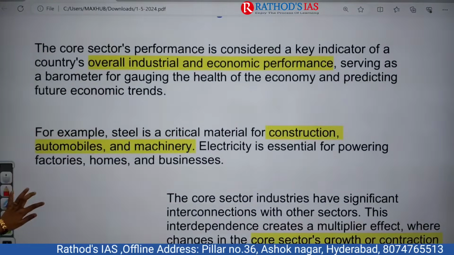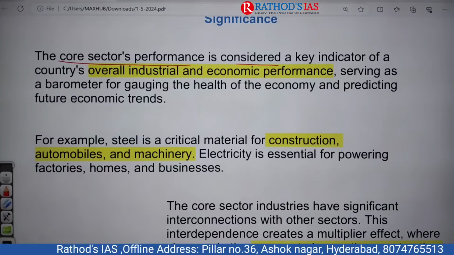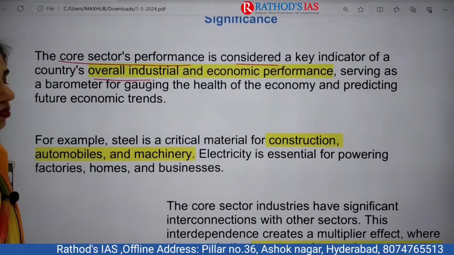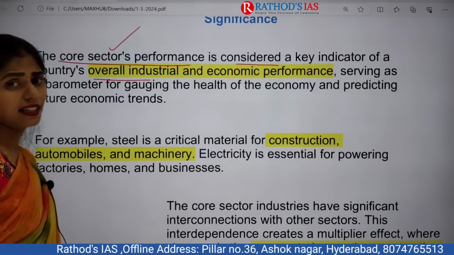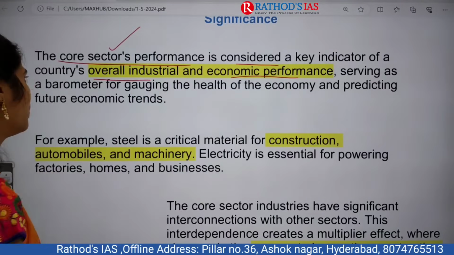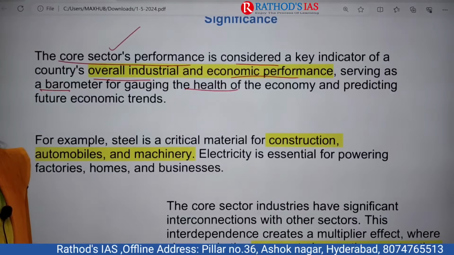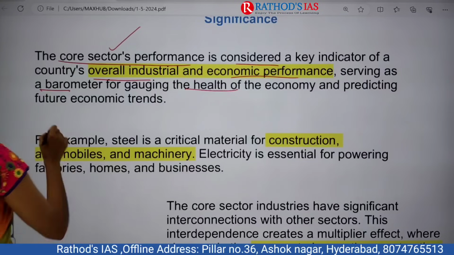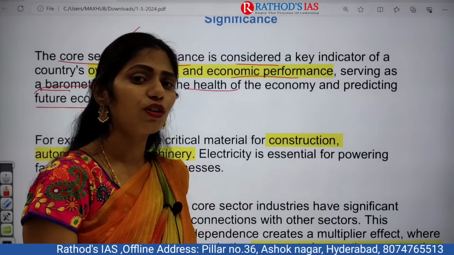What is the significance? The core sector's performance is considered one of the key indicators of the country's overall industrial and economic performance. If the core sector performance is very good, it is an indicator of overall industrial and economic performance, and it serves as a barometer for gauging the health of the economy. So we can measure the health of the economy based on the performance of these 8 core sectors, and even predict the future economic trends of the country based on how these sectors are performing.